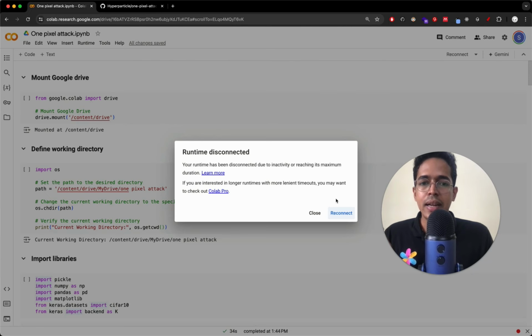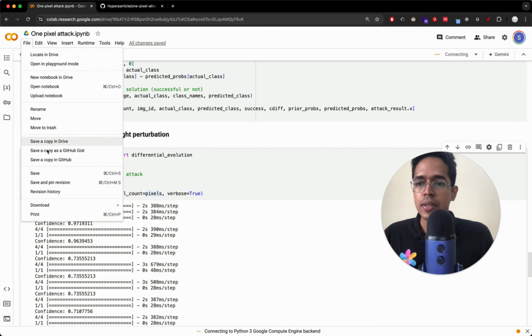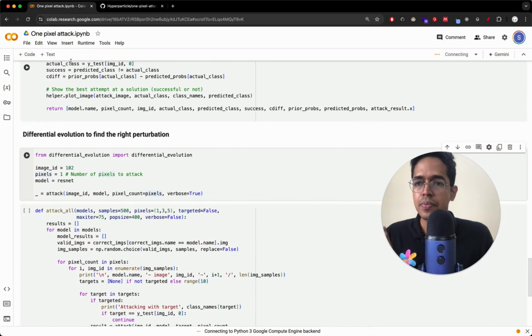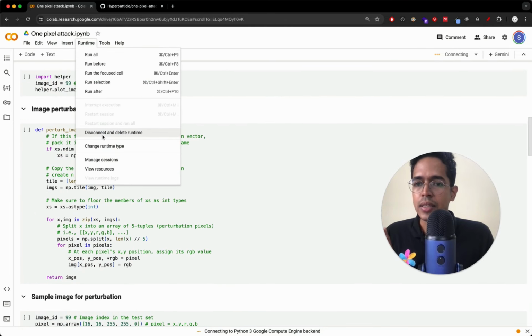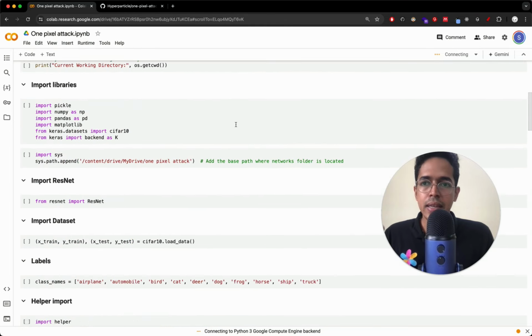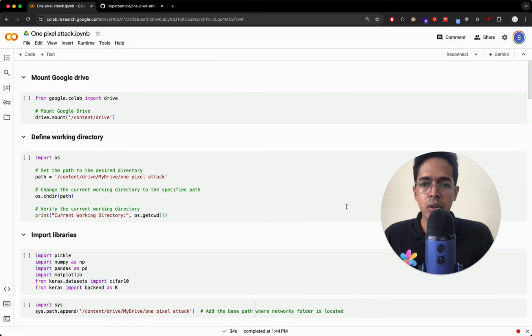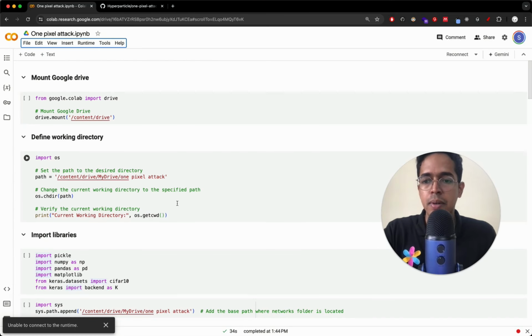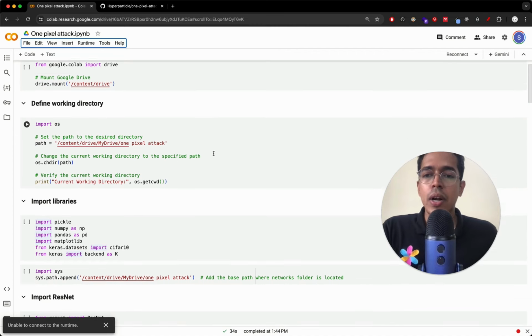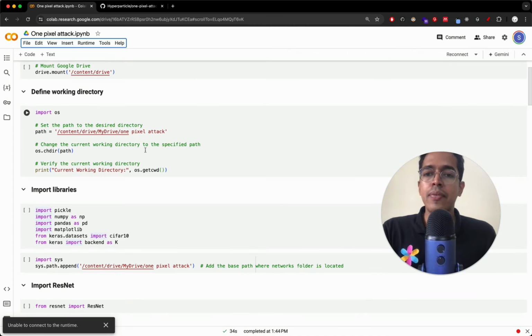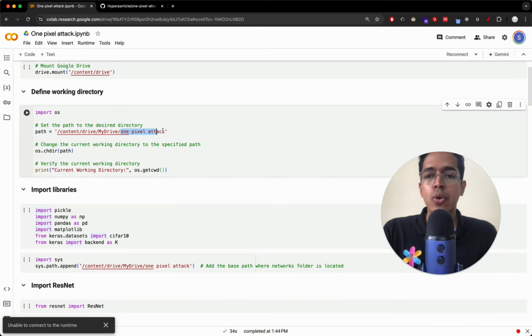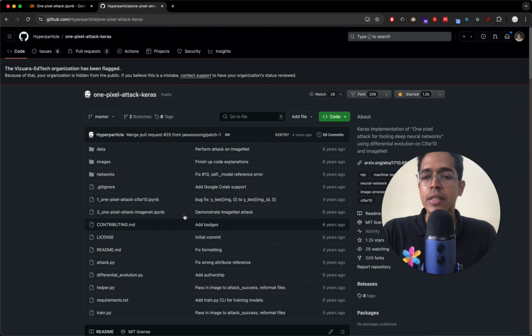Let me clear outputs, and I'll disconnect and delete the runtime so that I can start everything from scratch, so that you can also see how it looks from step number 1. What I've done is, in my Google Drive, I've created a folder named one pixel attack, and in this folder I have put all this content.